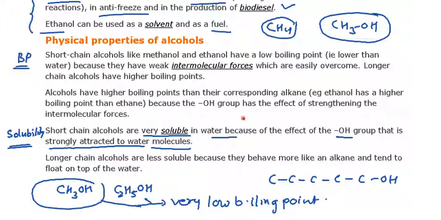But as the carbon chain increases, meaning you have a very long carbon chain in the alcohol, the boiling point increases with chain size, while the solubility in water decreases. That means a longer chain is less soluble in water and tends to float on the top surface of the water. So both properties depend directly on the size of the chain.